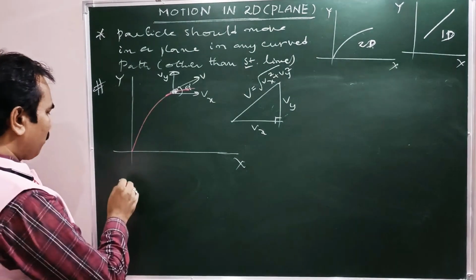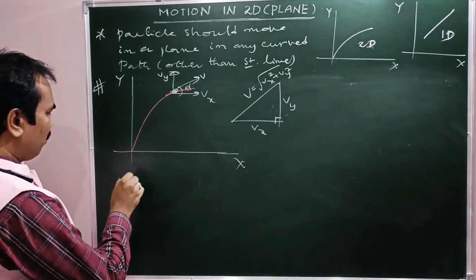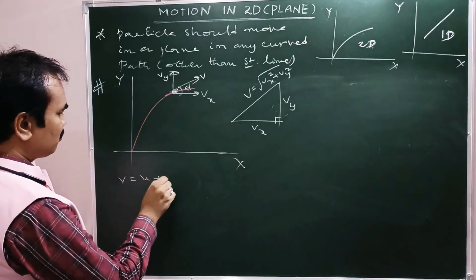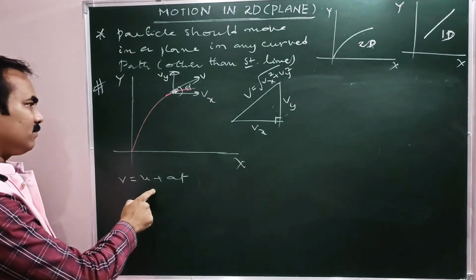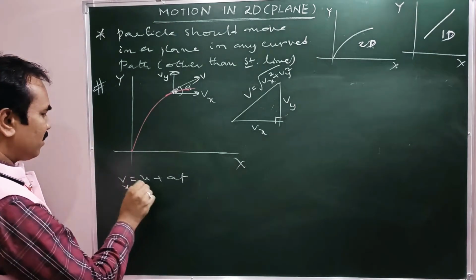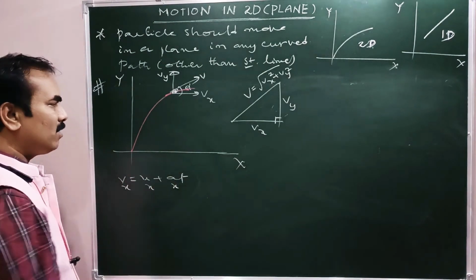Now we know that v equal to u plus at. Now take the expression along the x-axis, that is vx equal to ux plus ax into t.